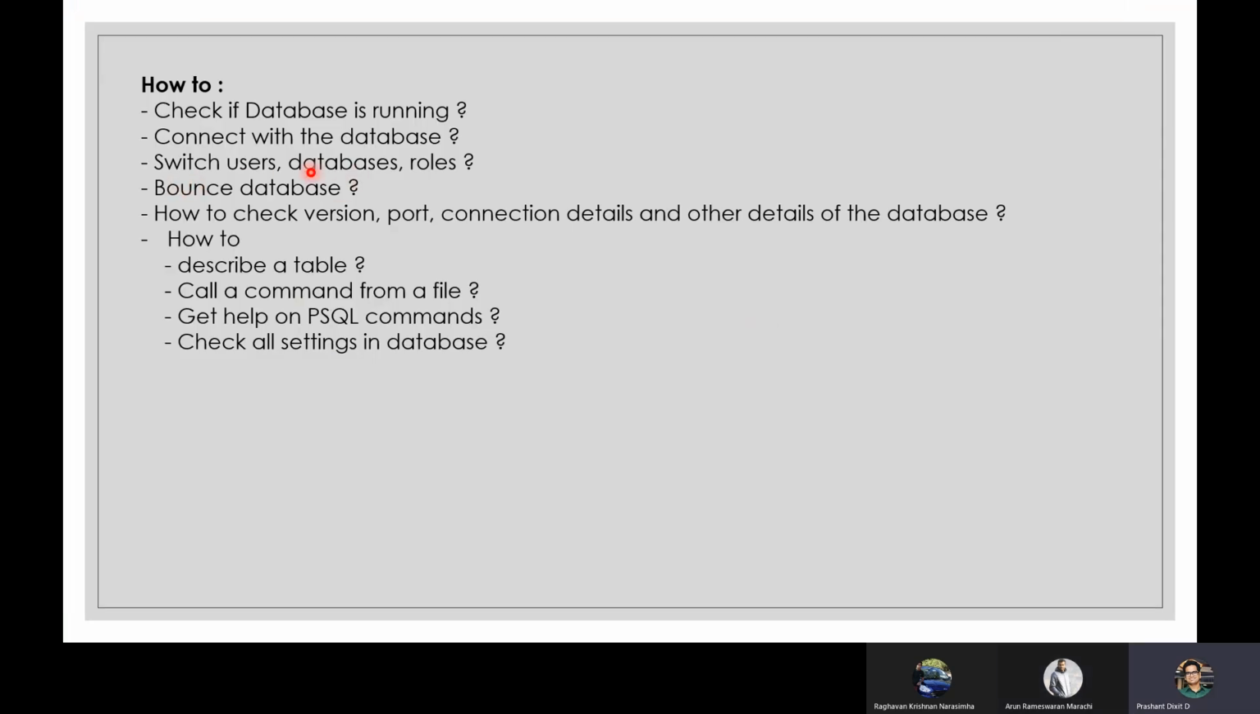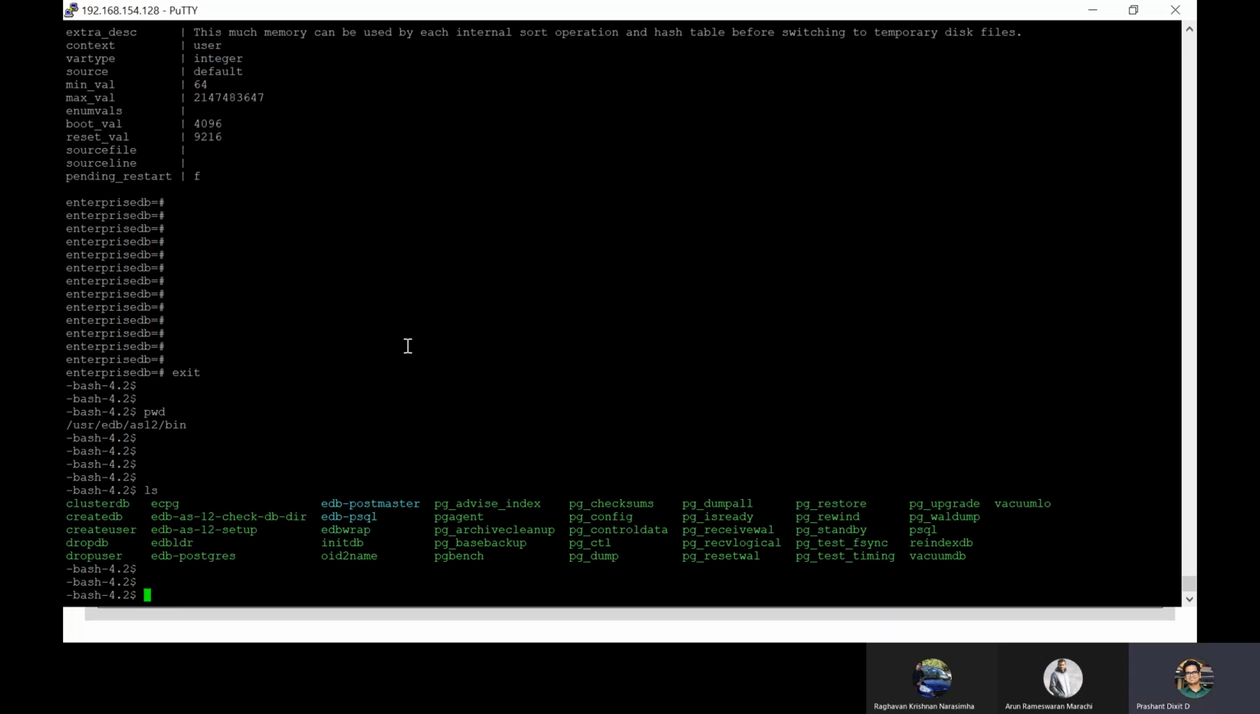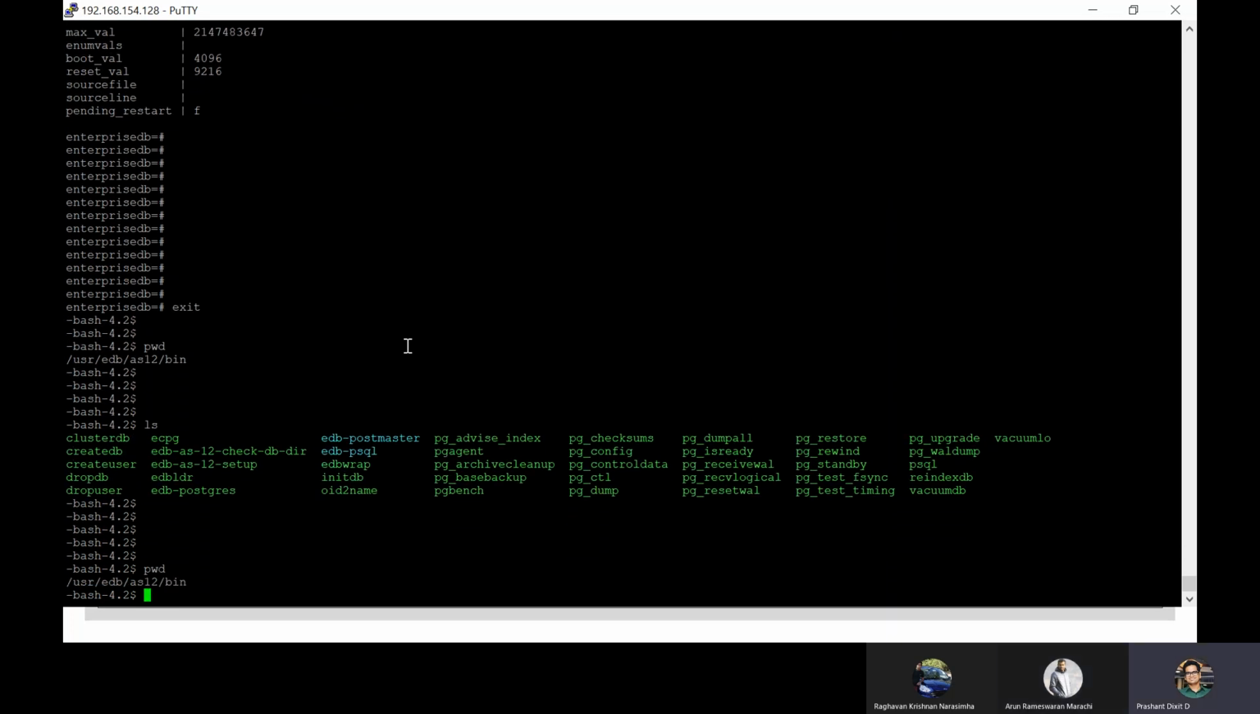Now the last thing is bouncing the database. As I told you, for this we need to go back to this bin directory, and then pg_ctl is the utility you have to use. Then stop, and after that, you have to pass the data directory.